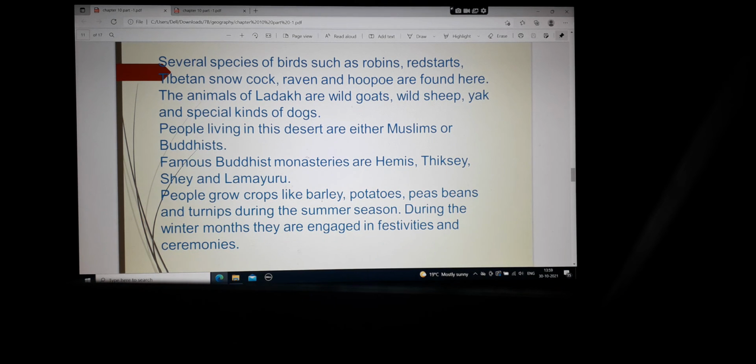Several species of birds such as robins, redstarts, Tibetan snowcock, raven, and hoopoe are found here. The animals of Ladakh are wild goats, wild sheep, yak, and special kinds of dogs.